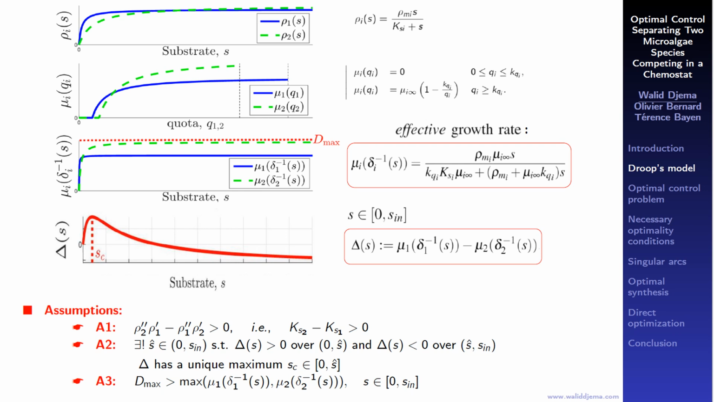Now, we assume that this function delta can be both positive and negative, which actually reflects the fact that both species may win the competition. We also assume that the upper bound on the control D is larger than the effective growth rates in order to avoid any abnormal truncated control. So, thanks to these standard assumptions, the studied problem can be stated in a generic framework.